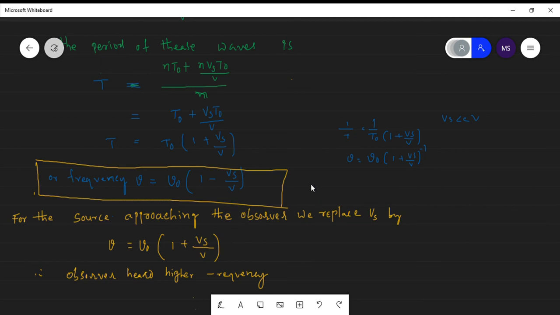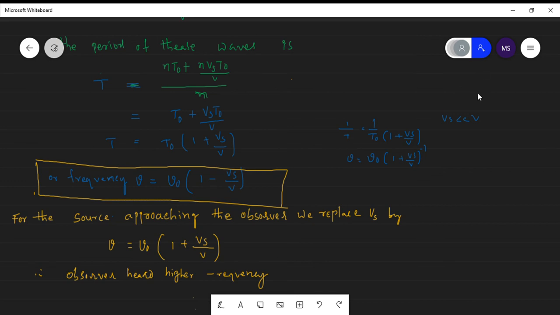If the source is moving away from the observer, he listens to a lower frequency. If the source is moving toward the observer, he listens to a higher frequency. So this effect is known as the Doppler effect.